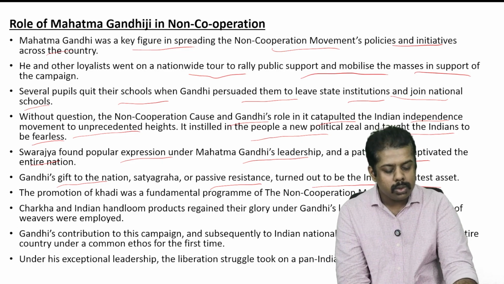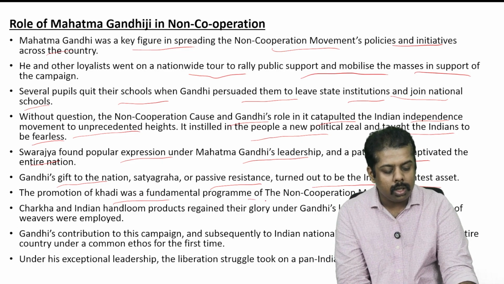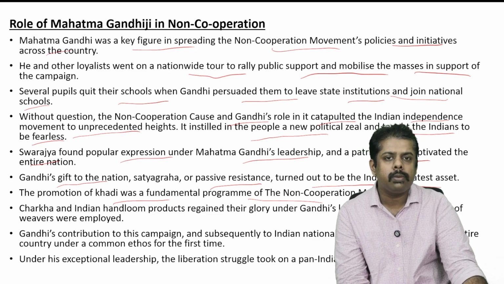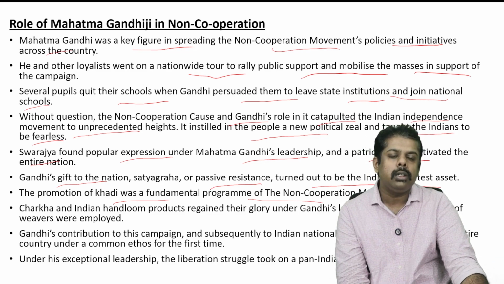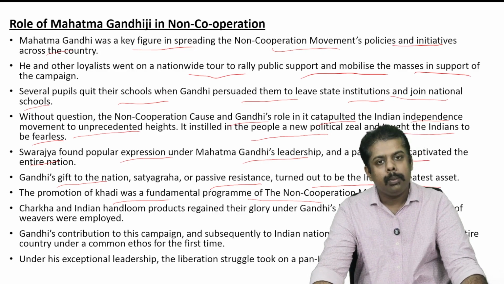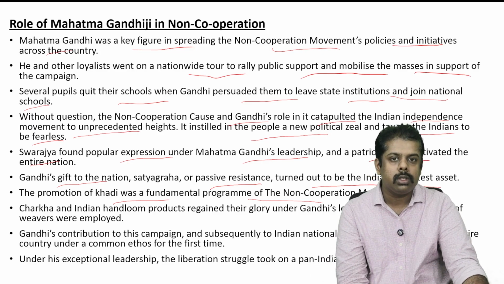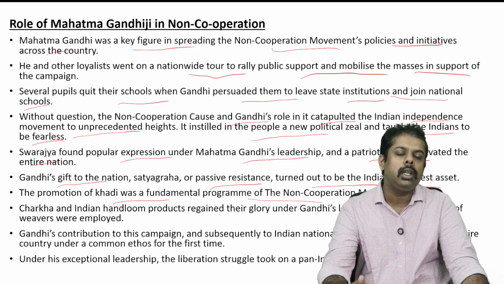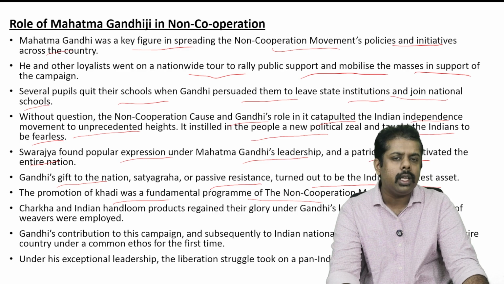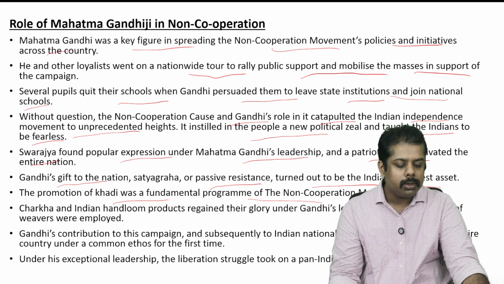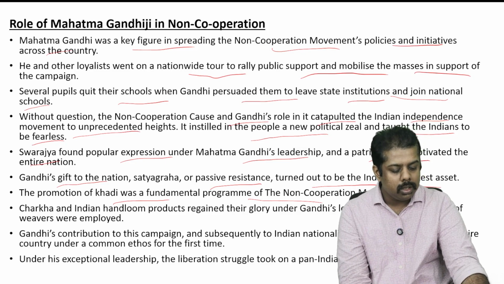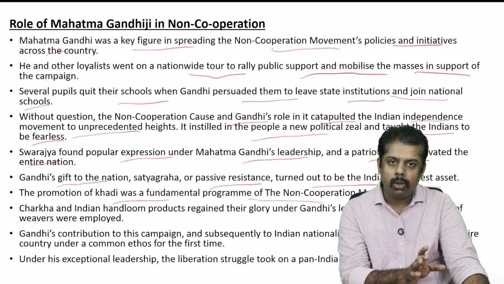Okay, the promotion of Khadi was a fundamental program of the non-cooperation movement. Okay, so that means, as we just discussed prior to this, because this movement urged people to boycott British goods and support Indian goods. So Khadi was portrayed as an important thing at that point of time, and the promotion of Khadi was also a fundamental program in the non-cooperation movement.